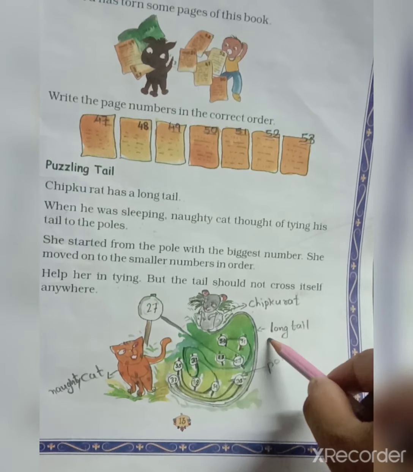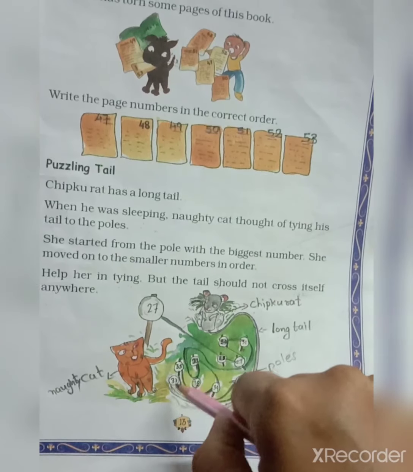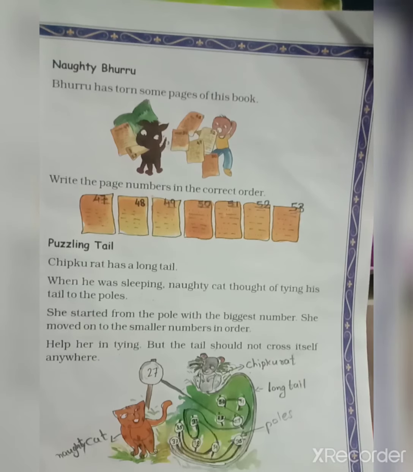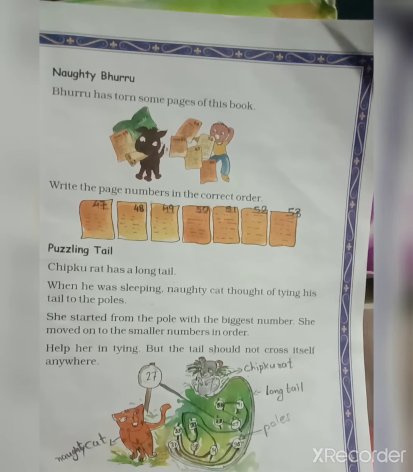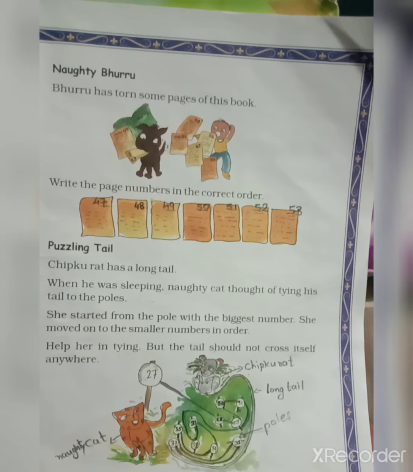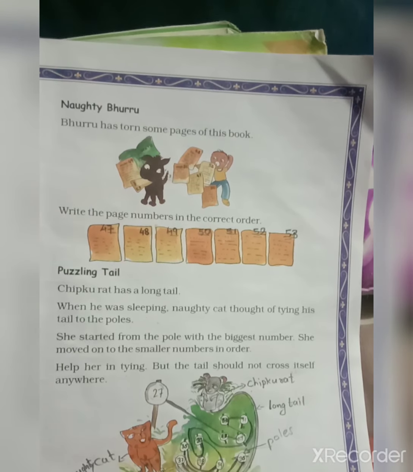Chipku rat, long tail, pulse, naughty cat, biggest number 37, smallest number 27. So you have to start from the biggest number, that is from 37, and go to the smallest. The tail should not cross. What is crossing? Suppose, this is crossing. It should not be crossed like this.